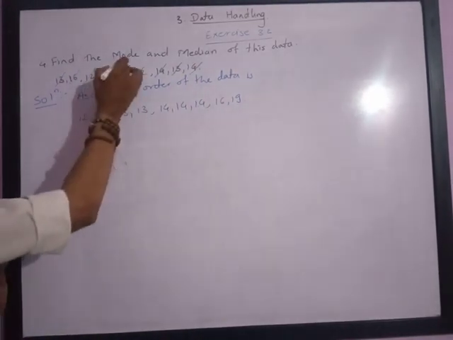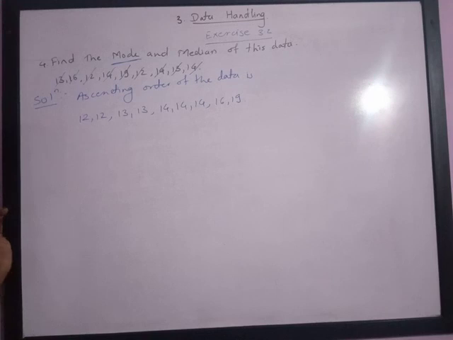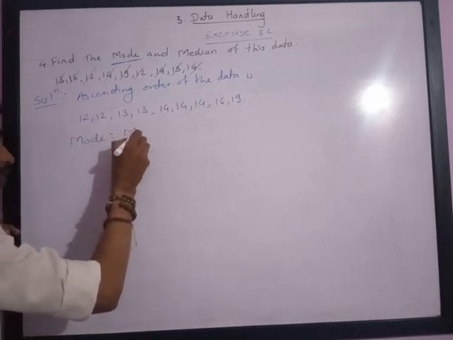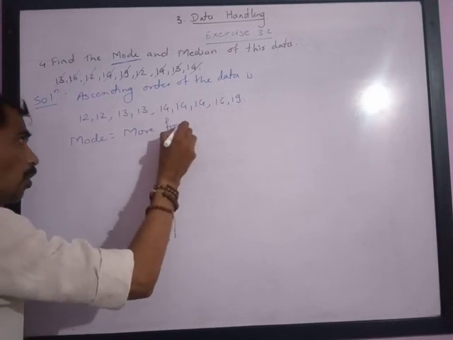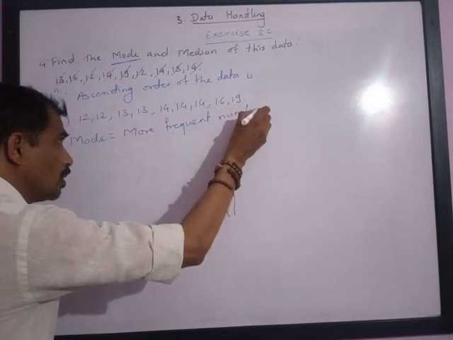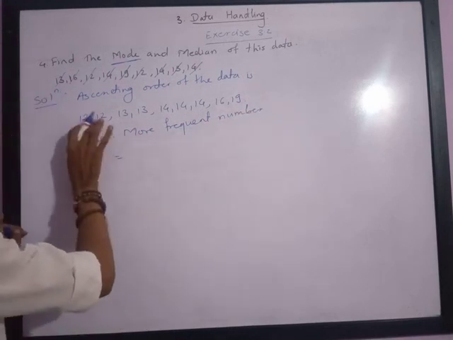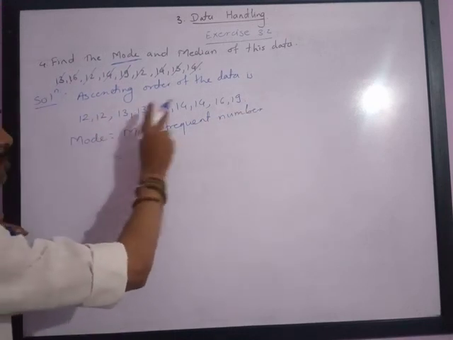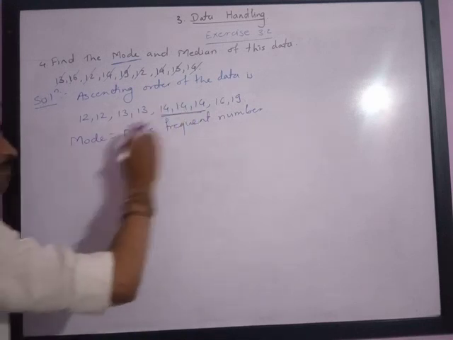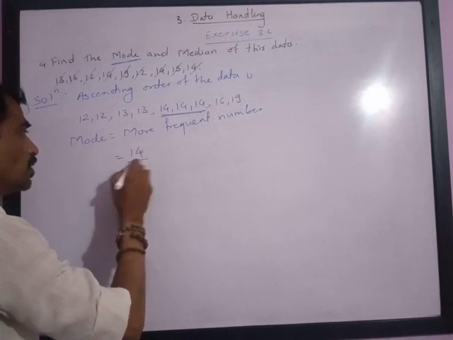Now mode means the number which is repeated maximum times. So mode is equal to the more frequent number. Here if you observe, 12 is repeated 2 times, 13 is repeated 2 times, 14 is repeated 3 times, which means 14 is repeated maximum times. So 14 is the more frequent number, hence the mode is 14.